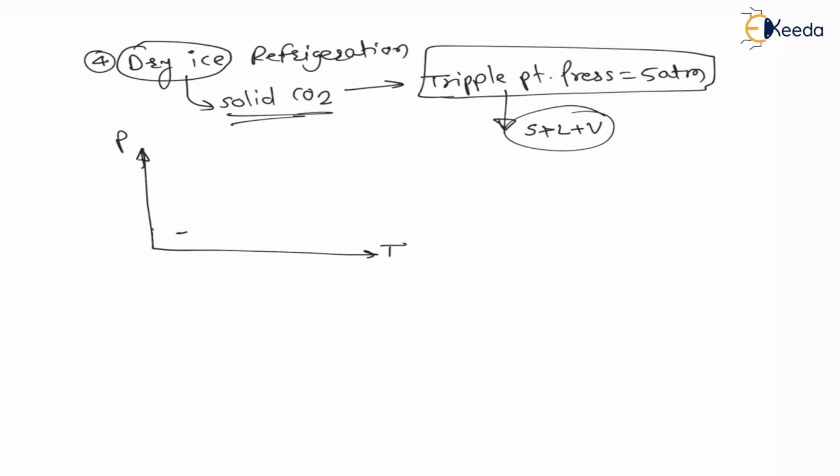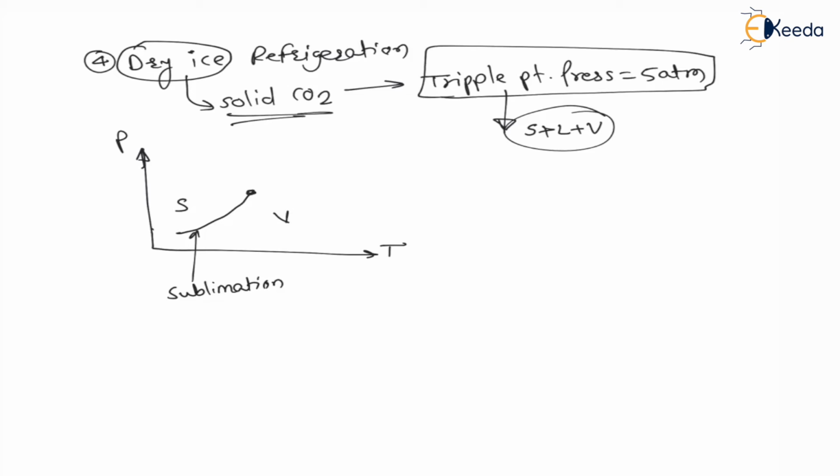now here this line is called the sublimation line. For the sublimation line, towards the left of the line there is a solid state, towards the right of the line there is a vapor state, and the process is called sublimation. Whenever solid converts into vapor or vapor converts into solid, the process is called sublimation or ebullition. Whenever solid becomes vapor, the process is sublimation, and whenever vapor becomes solid, the process is called ebullition.